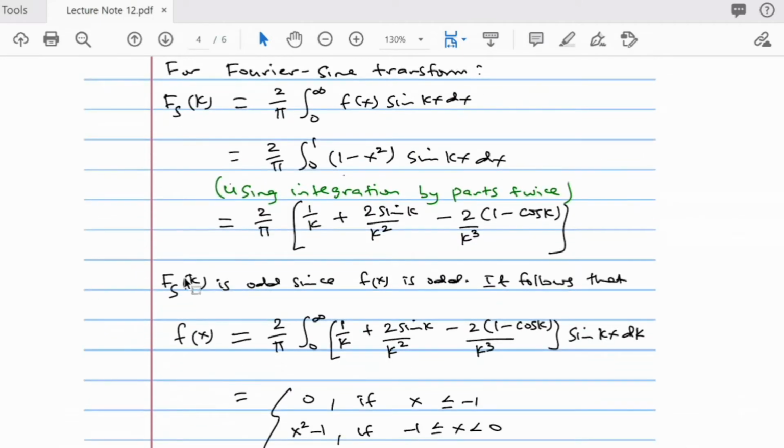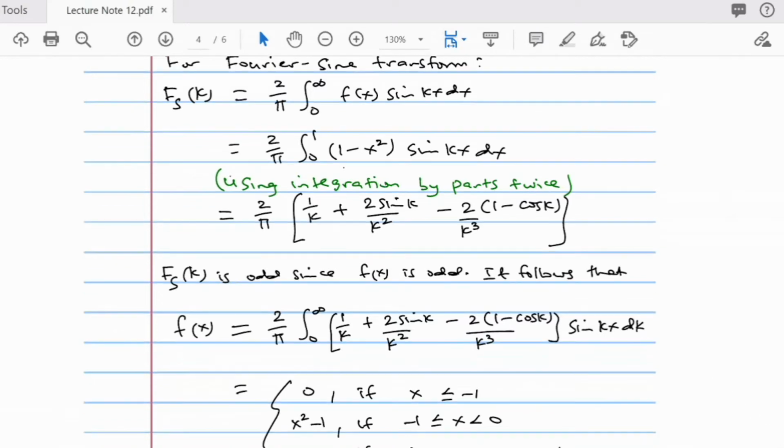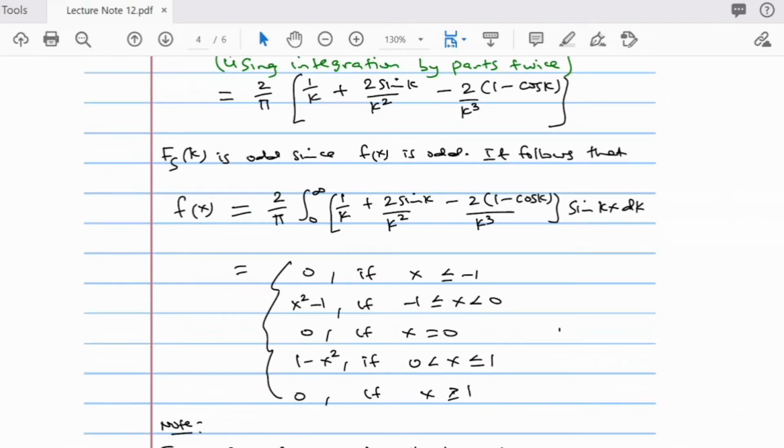So since the Fourier sine transform is odd, since f of x is odd, it then follows that your Fourier integral of f of x is this. So what have you done? You just replace; this is your Fourier sine transform. You plug it in, times sin kx dk. So this is what it is by derivation.